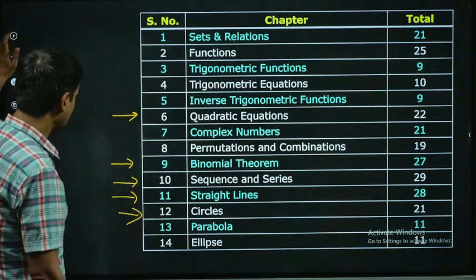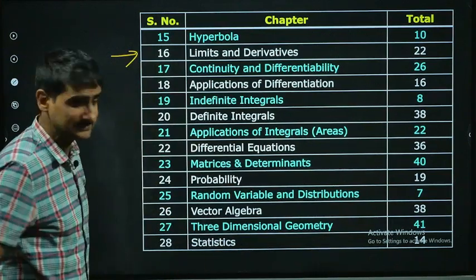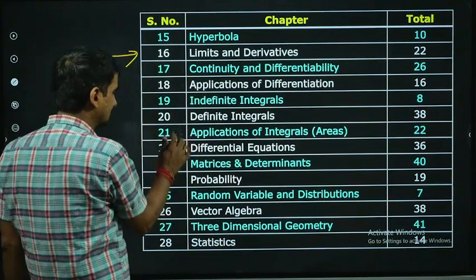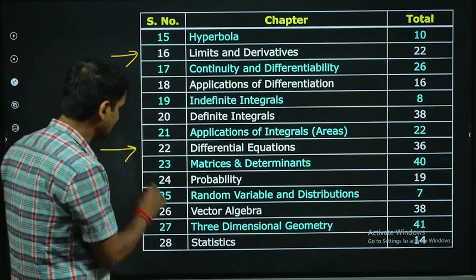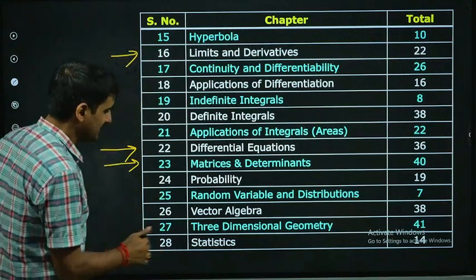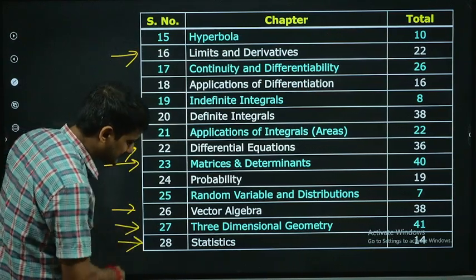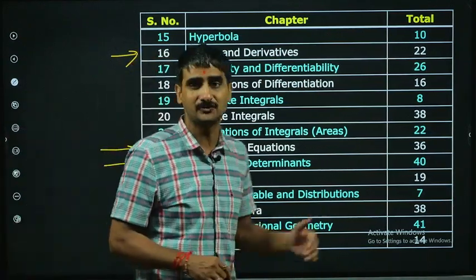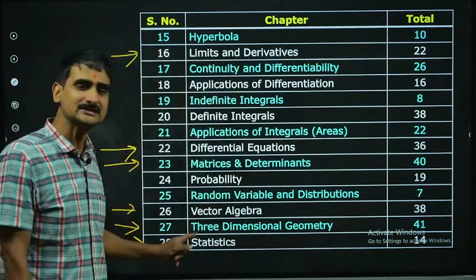So these are 5 chapters this side, and then limits and derivatives as the 6th chapter, and then I will come directly to differential equation for sure, matrices, determinants. These are 2 chapters according to me. Then vector algebra, 3-dimensional geometry, and statistics. Statistics, though only 14 questions were asked, is one chapter to take.